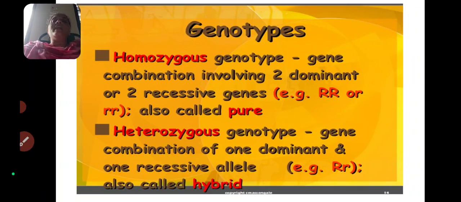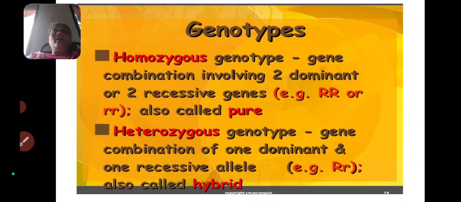In homozygous alleles, only pure alleles are present. Pure means the presence of dominant genes or the presence of recessive genes, not both combined together. That is one thing you have to keep in mind.